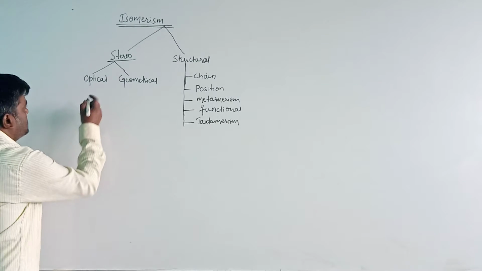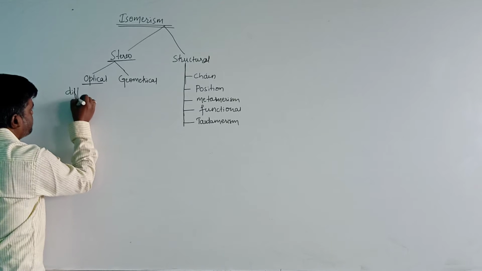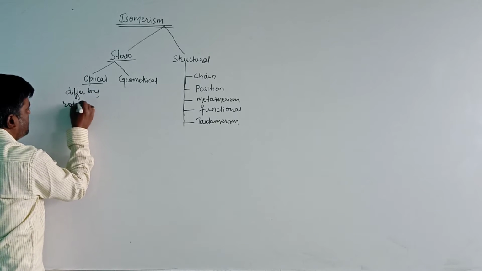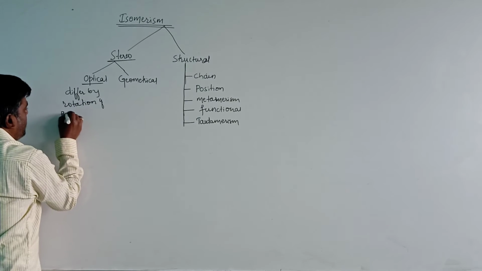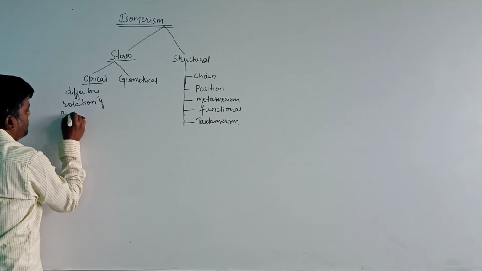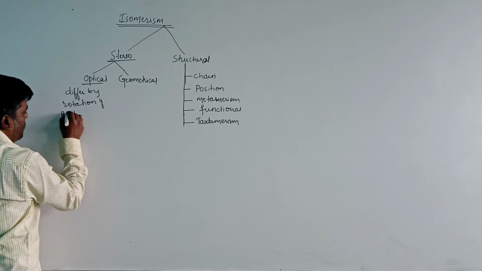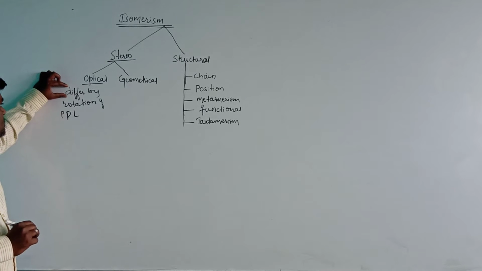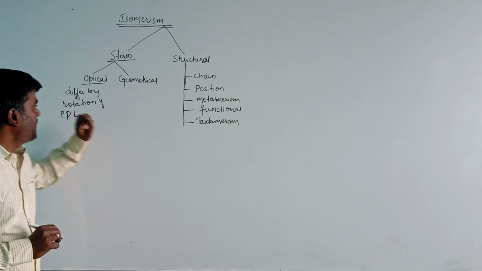That is, optical isomers differ by rotation of plane polarized light, PPL.